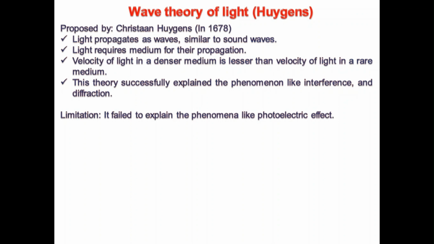You can see ripples forming around in the water in a circular form. Similarly, Huygens said that light also radiates throughout in the same way.